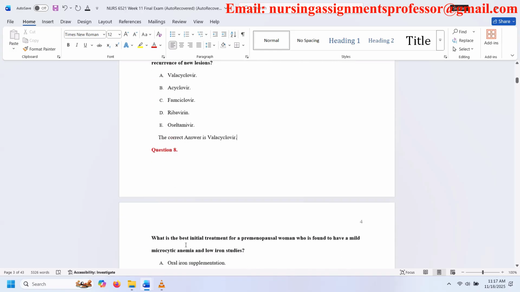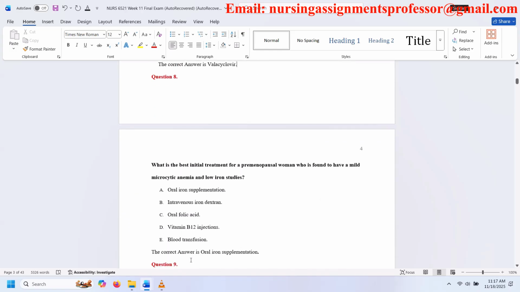Question 8. What is the best initial treatment for a premenopausal woman who is found to have a mild microcytic anemia and low iron studies? A. Oral iron supplementation. B. Intravenous iron dextran. C. Oral folic acid. D. Vitamin B12 injections. E. Blood transfusion. The correct answer is oral iron supplementation.